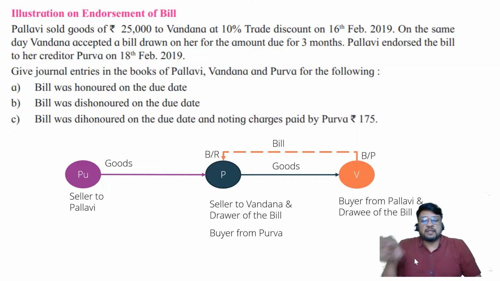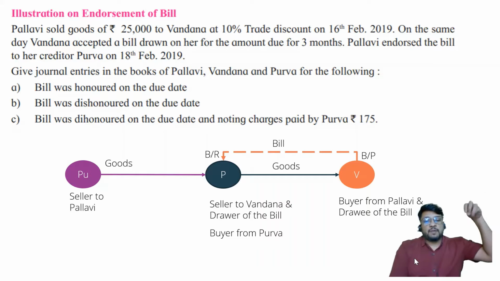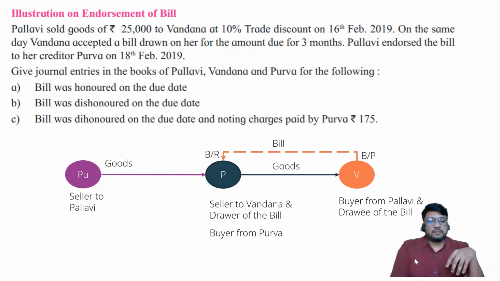Now Purva is the seller. We have already seen that the person who is the seller becomes a drawer. So Purva may say, let me draw a bill on Pallavi. Just like Pallavi drew a bill on Vandana, which Vandana accepted and gave back to Pallavi, which became bills receivable for Pallavi and bills payable for Vandana, similarly Purva may draw a bill on Pallavi, which she will accept and give back to me. It will become bills receivable to me and bills payable to Pallavi.